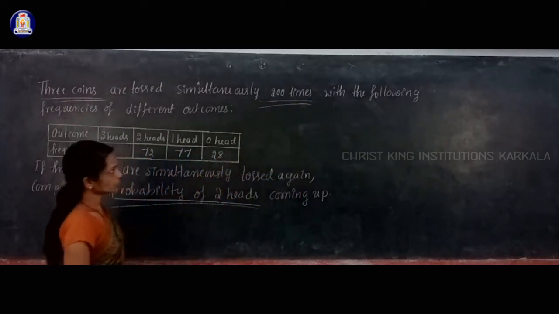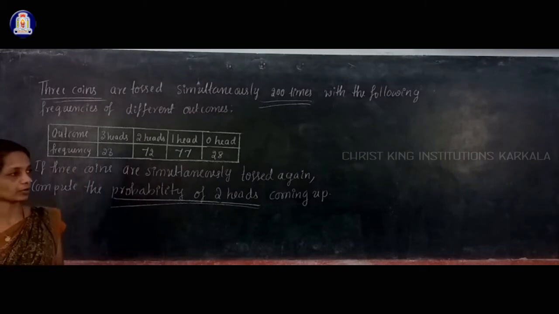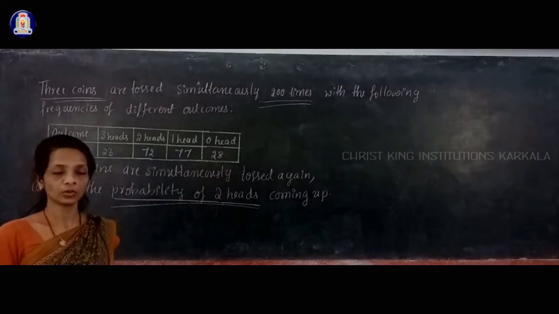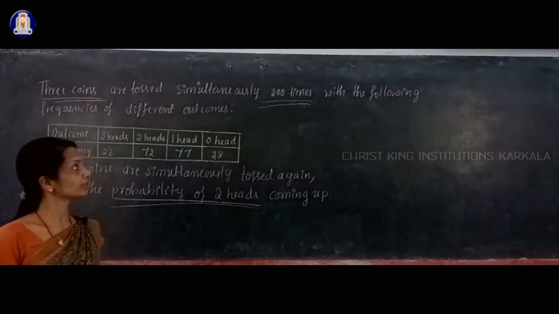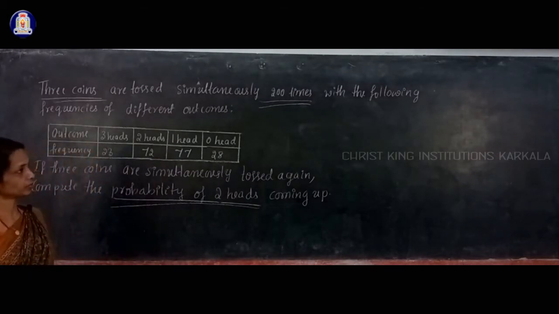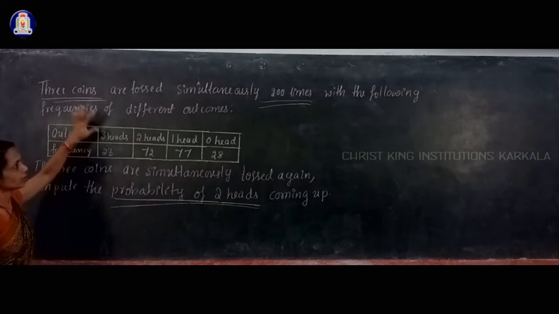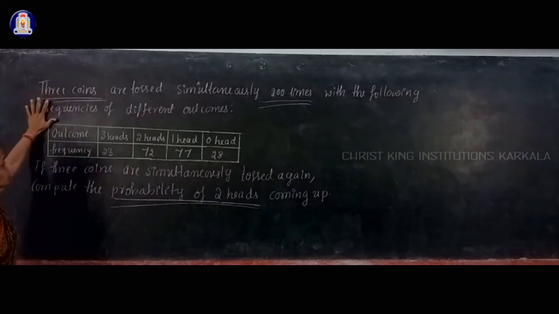So 3 coins tossed 200 times means the total number of trials, the total number of tosses. You are given outcomes with the frequencies.